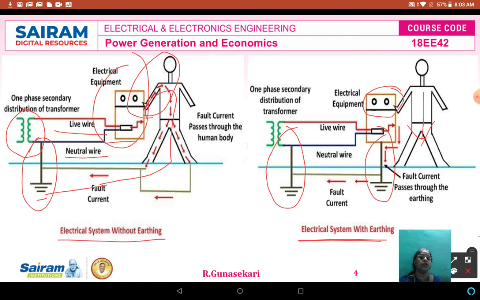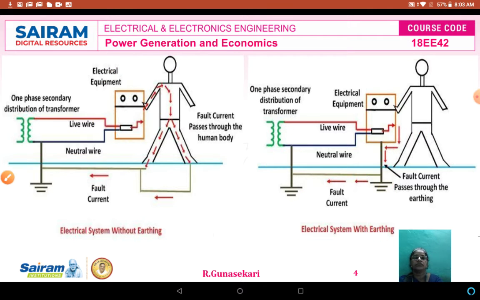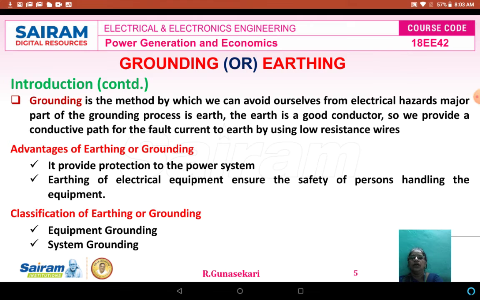Only the fault current flows through the earthing. So we have to protect the human body from the fault current and also protect the equipment from fault conditions. This is the need, necessity and importance of grounding.